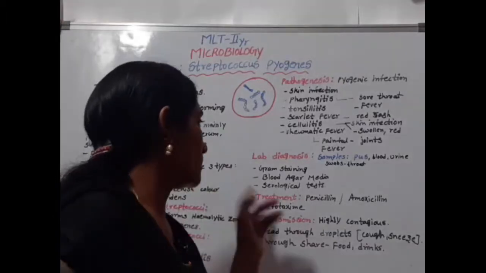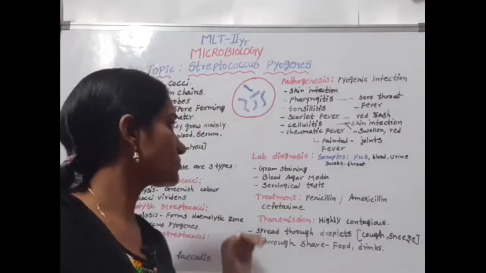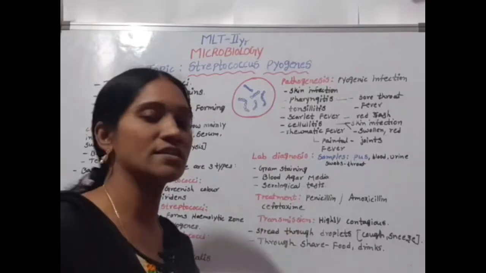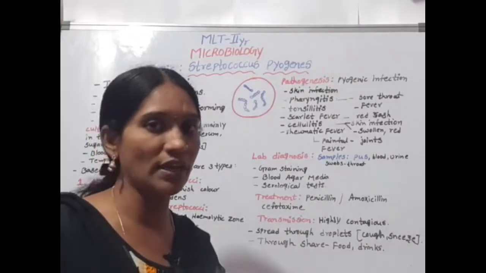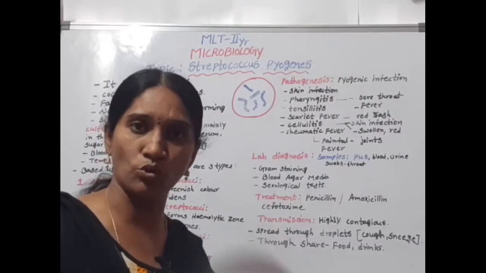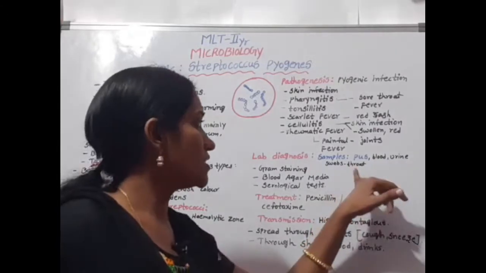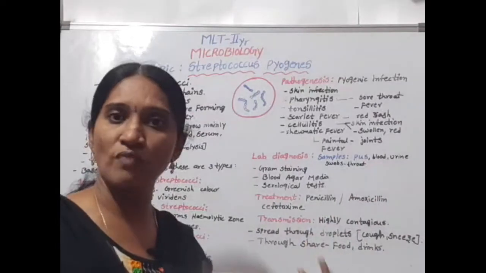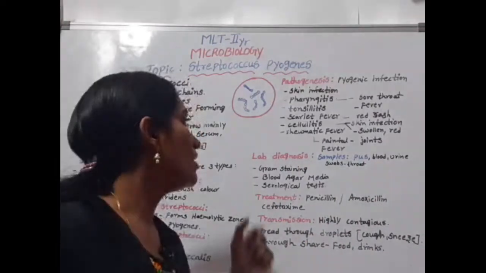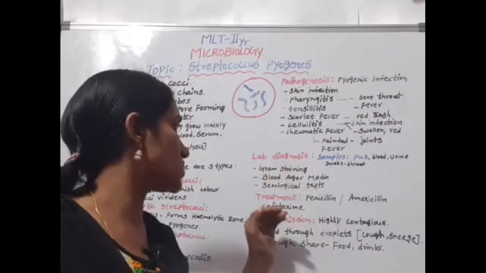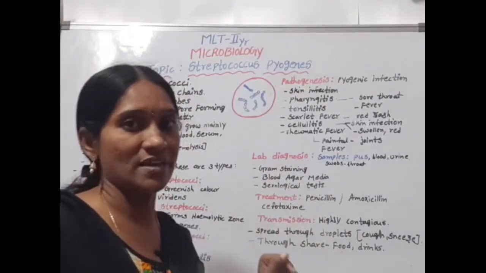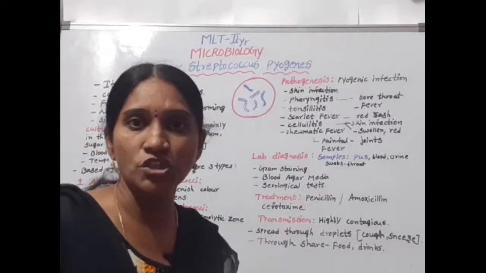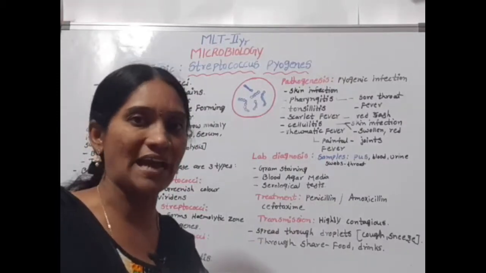In lab diagnosis, the samples are collected based upon the infective area, skin or respiratory: pus, blood, urine, or swabs from the throat region. By gram staining, blood agar media and serological tests, we can identify the bacteria.